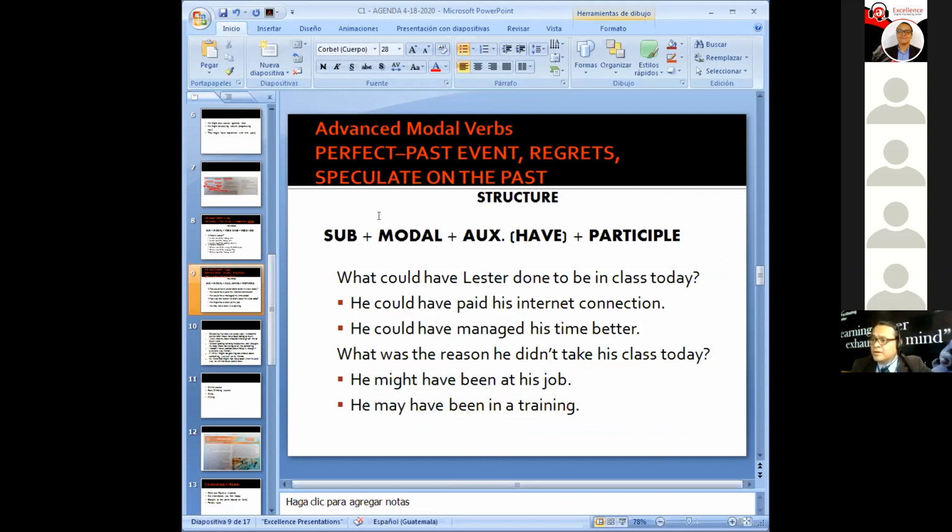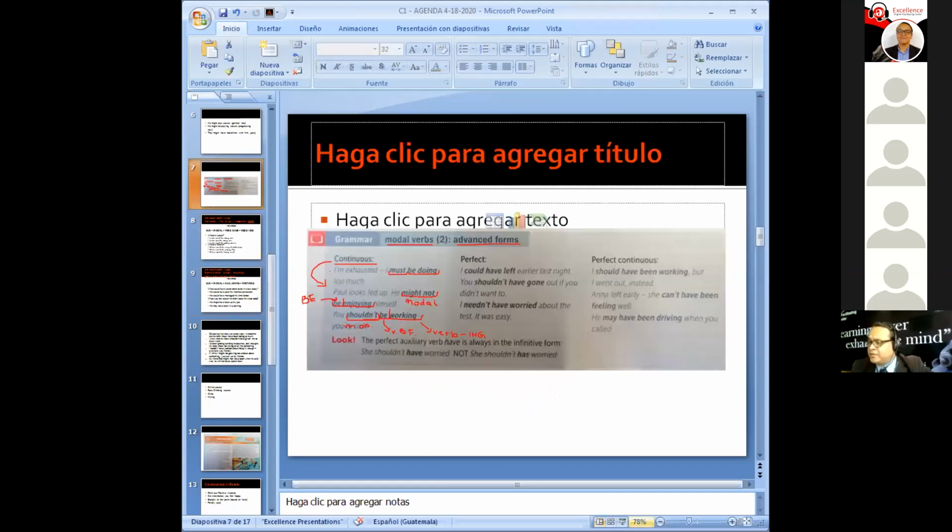So I'll say it again. We're using the advanced form, the perfect form, for past events, regrets, and to speculate on the past. There are actually three uses we've given it. Okay. Good. Let's go back to the third form. Let's take a look at the third form.